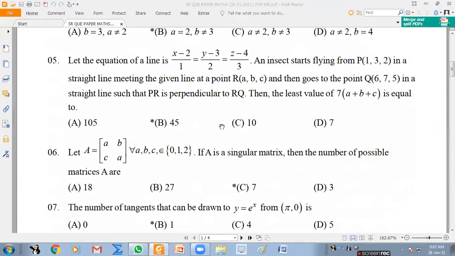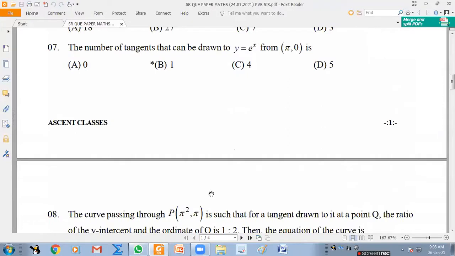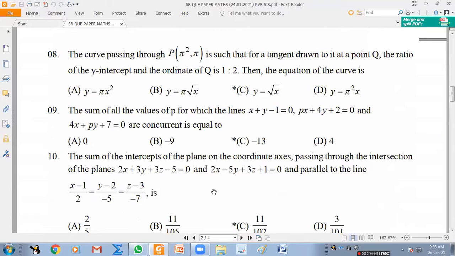Any doubt about 5 or 6? You can see on the screen. Share. Okay, no doubt. 7, anybody doubt? 8, 9, 10. Up to 10, any doubts? 9, anybody? 9th one. Okay. 9, sir.